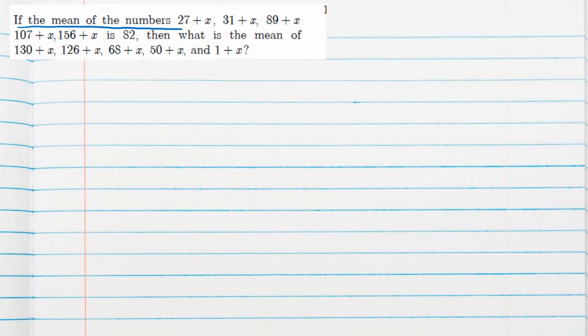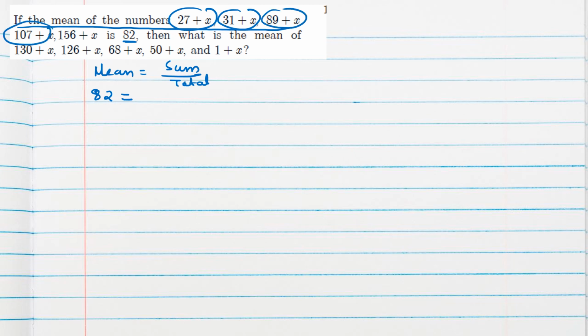If the mean of the numbers is 82, so the mean of the numbers is given as 82. So what is the mean formula? Sum of observations by total. So how many observations are there? 1, 2, 3, 4, 5. 5 observations are there.